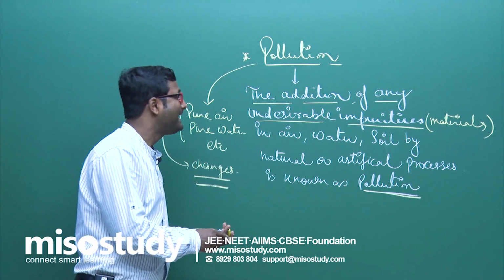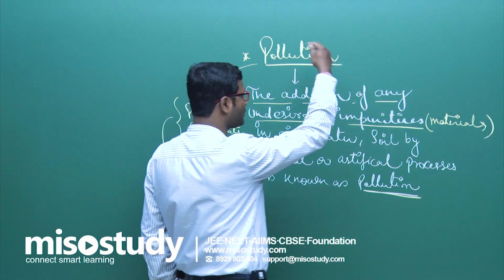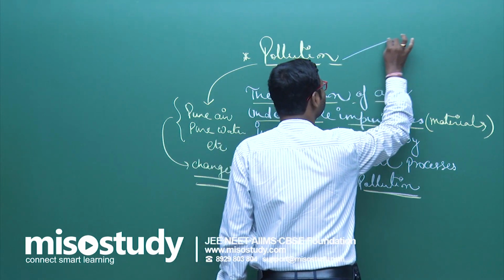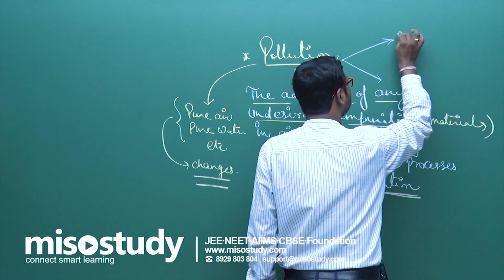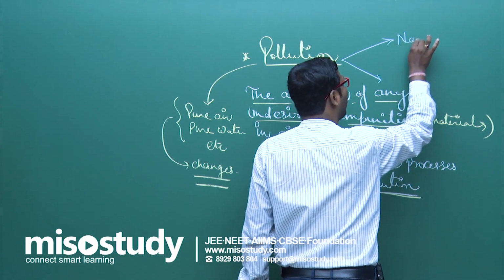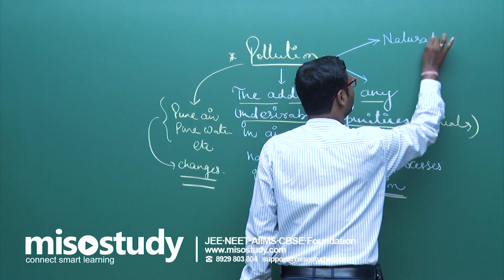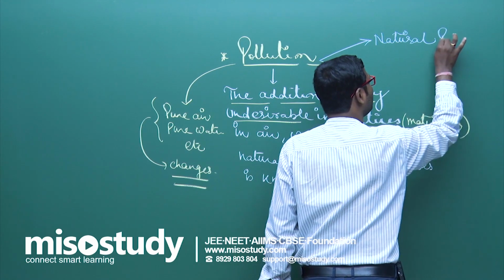Clear to you, friend? Now, the question arises here, what are the general types of pollution? Simple one. According to the activity, first one is natural pollution, friend.